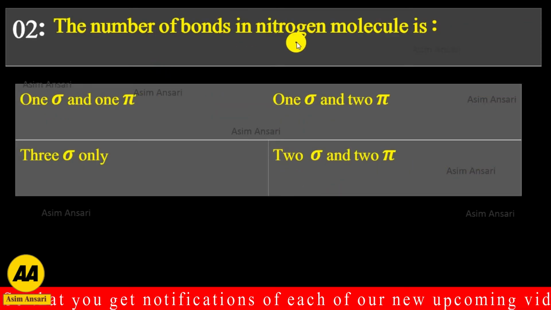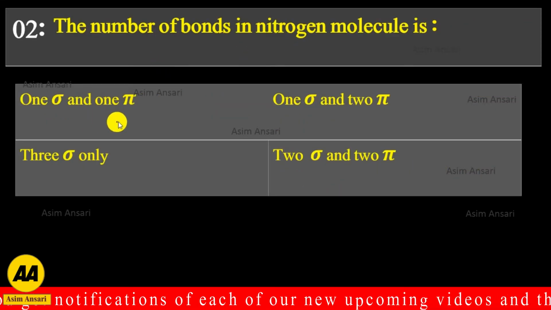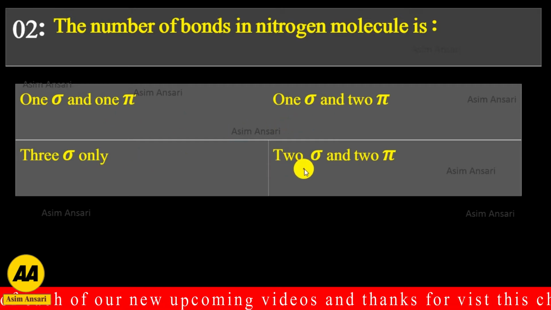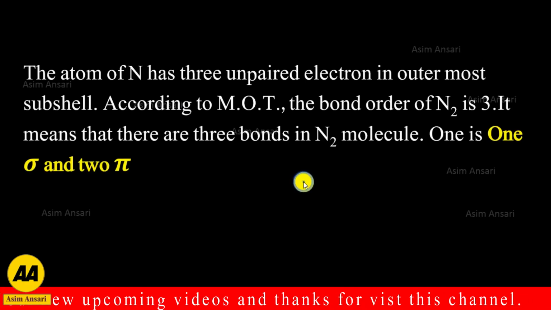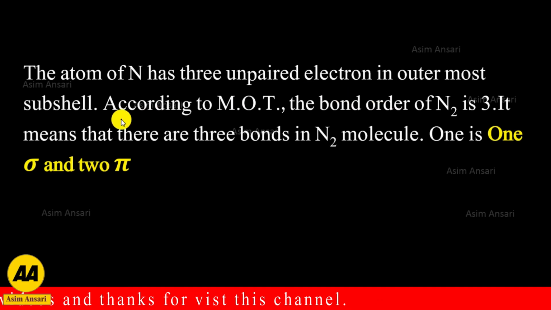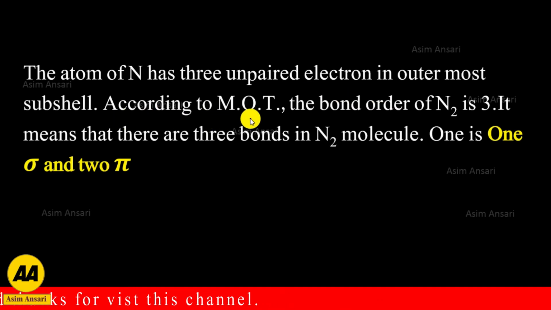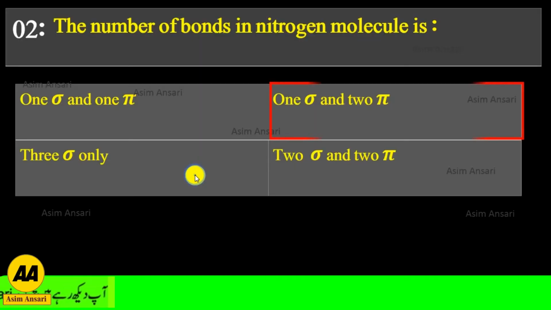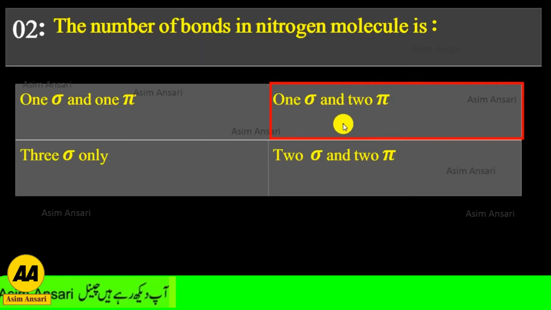Next is the number of bonds in nitrogen molecule is 1 sigma and 1 pi bond, 1 sigma and 2 pi bond, 3 sigma bonds, or 2 sigma bonds and 2 pi bond. There the atom of nitrogen has 3 unpaired electrons in outermost subshell. According to molecular orbital theory, the bond order of nitrogen molecule is 3. It means that there are 3 bonds in nitrogen molecule, one is sigma and 2 pi bonds. So the exact answer is 1 sigma and 2 pi bonds are present in nitrogen molecules.